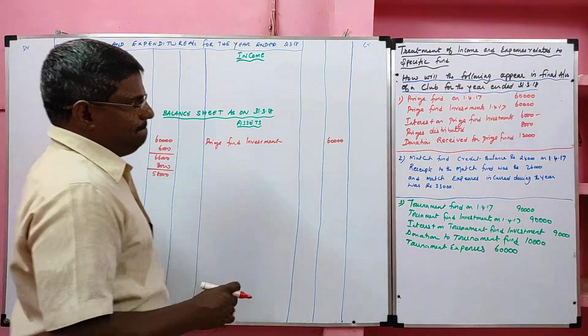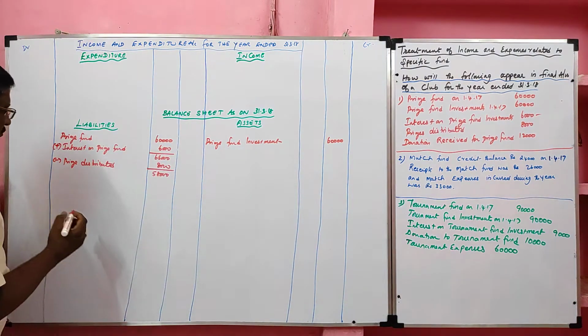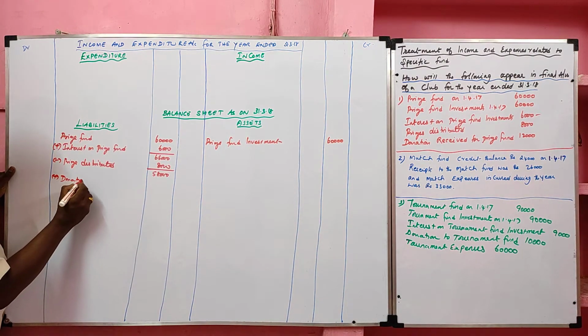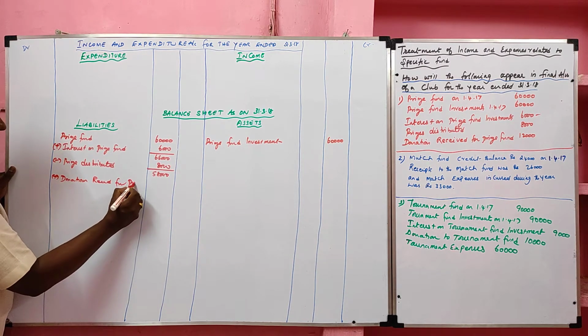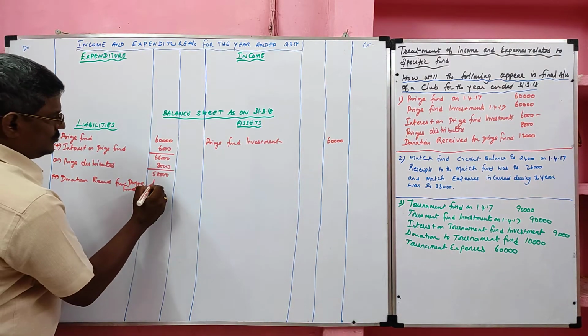Okay, next one. Donation received for prize fund. It is a receipt, so we have to add it with the prize fund. Donation received for prize fund, its value 12,000.